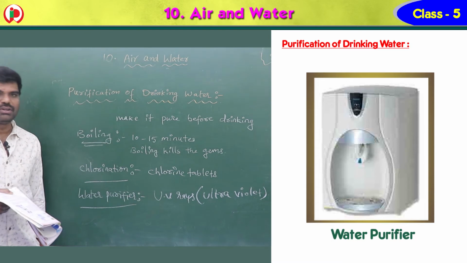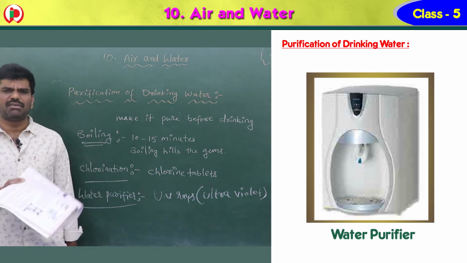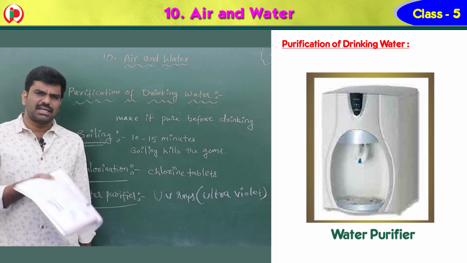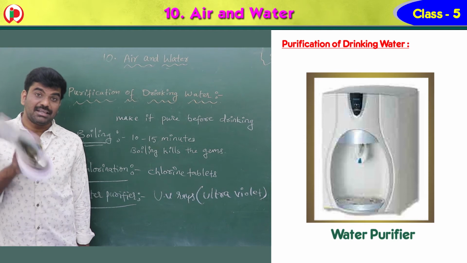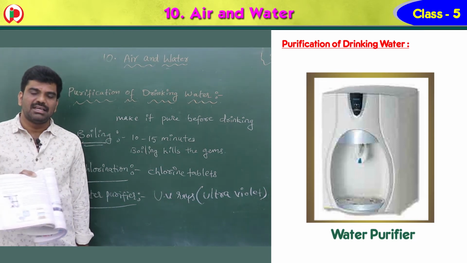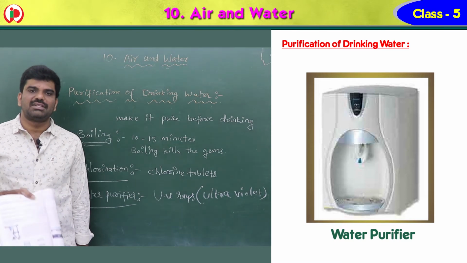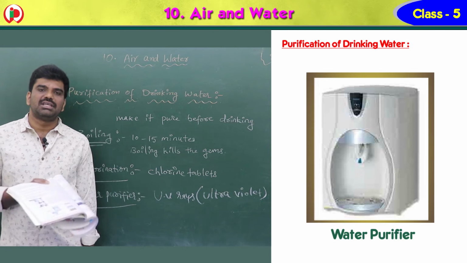Third one, water purifier. Nowadays most of your houses are having water purifiers. What is the secret in that water purifier, children? How does the water get purified? UV ray tubes are present. UV rays means ultraviolet rays. These rays also kill the germs. That is the way we can be protected from the germs. So these are the three methods.